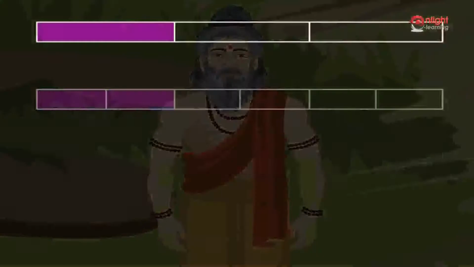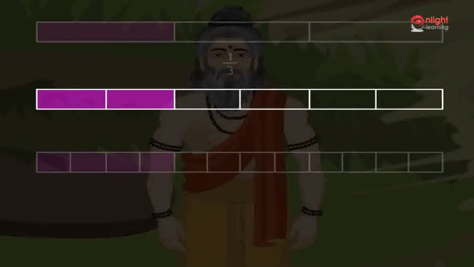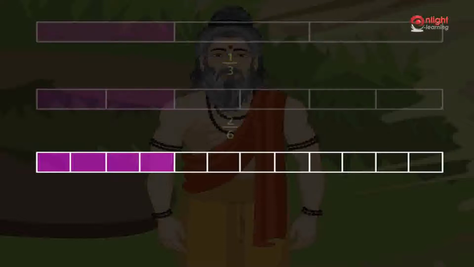Look at this figure. In the first figure, the rectangle is divided into 3 equal parts and one part of it is shaded. So the fraction representing the shaded part is 1/3. In the second figure, the rectangle is divided into 6 equal parts and 2 parts of it are shaded. So the fraction representing the shaded region is 2/6. Similarly, the third rectangle is divided into 12 equal parts and 4 of it are shaded. So the fraction is 4 by 12.